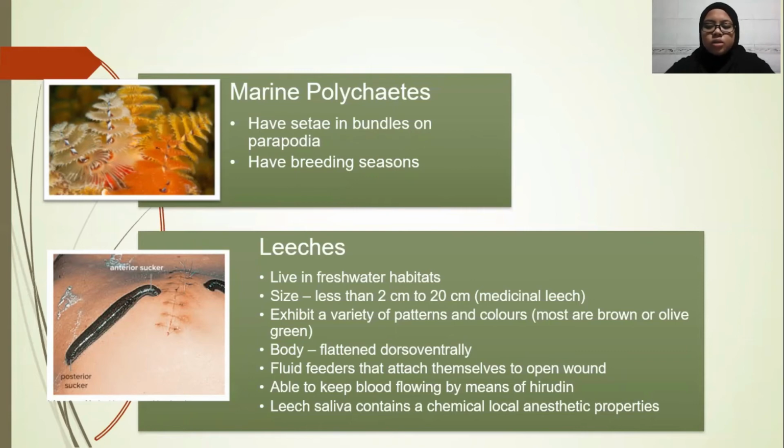Among their modifications are two suckers, one small oral sucker around the mouth, and another one on the posterior. Leeches are able to keep blood flowing by means of hirudin, which is a powerful anticoagulant in their saliva. Leech saliva also contains a chemical with local anesthetic properties, which is why the bite of a leech is not painful.